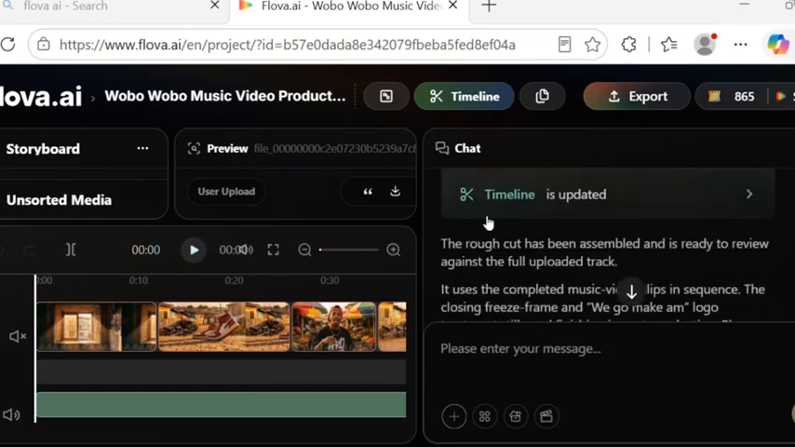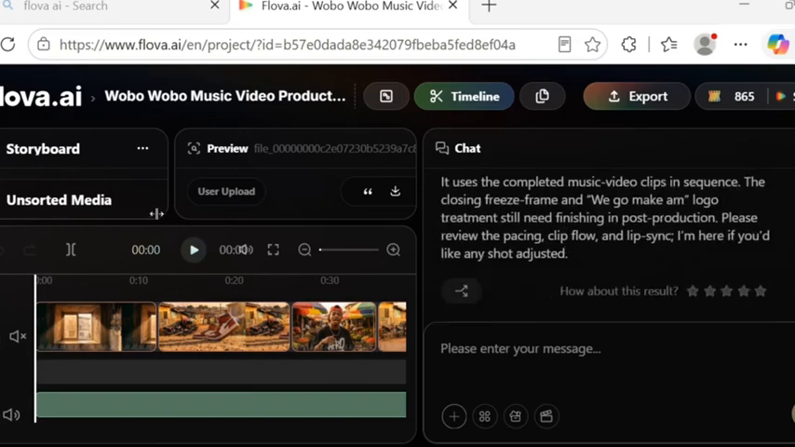After I click on continue, it generates the timeline of the music. As you can see, the timeline is updated, and this is the timeline here. Let me play it so that you guys are going to see it. If I play it now, this is the timeline here. This is the timeline you are seeing on my left hand side. So this timeline means, let me pause it before I play it.